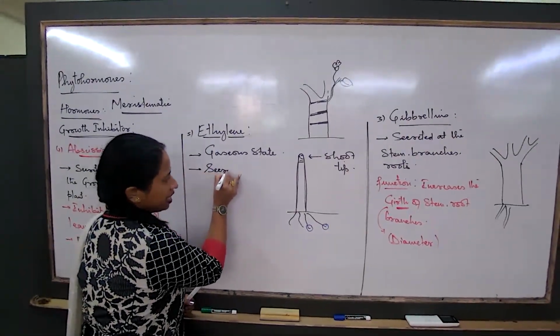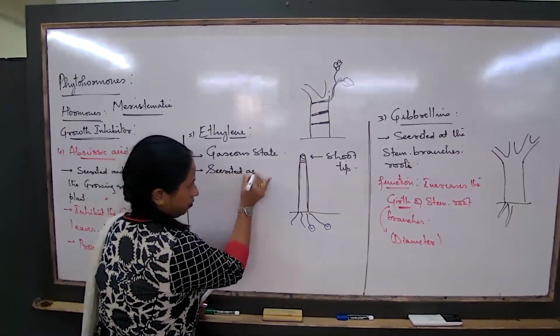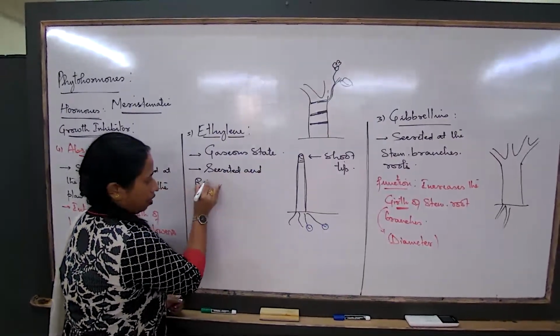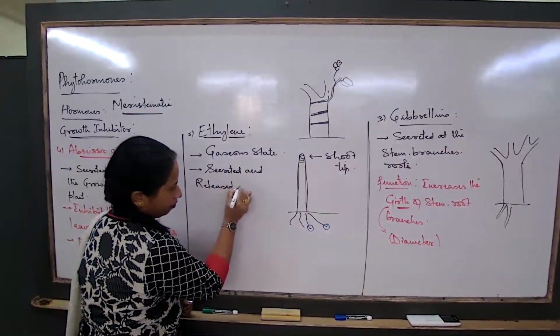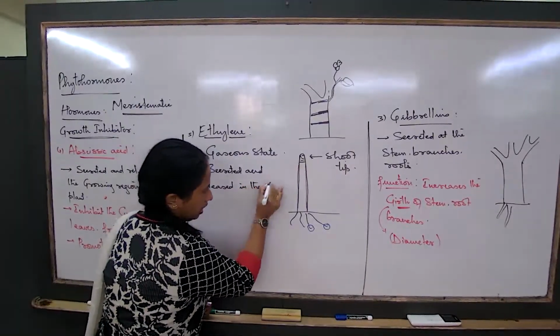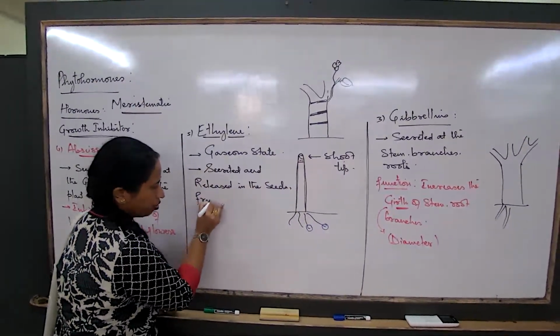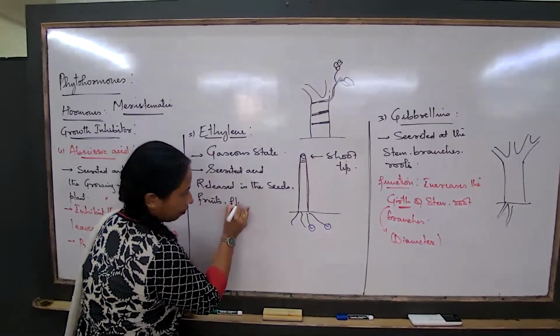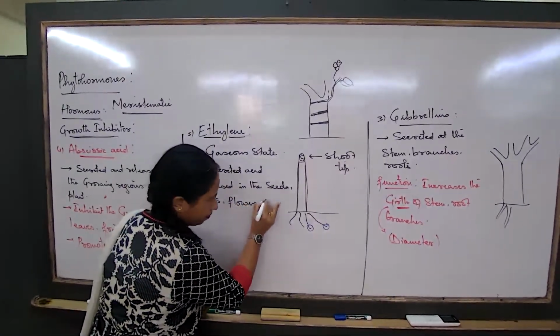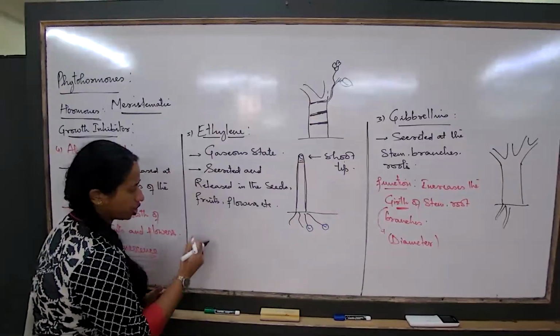It is secreted and released in the seeds and the fruit and the flowers, etc. What is its function?